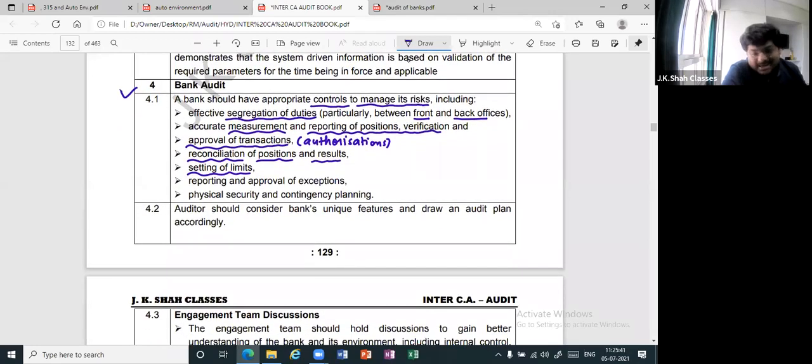Next is reporting and approval of exceptions. What do you mean by exceptions? Inconsistency. Correct.